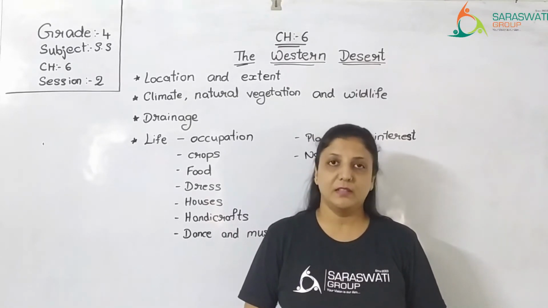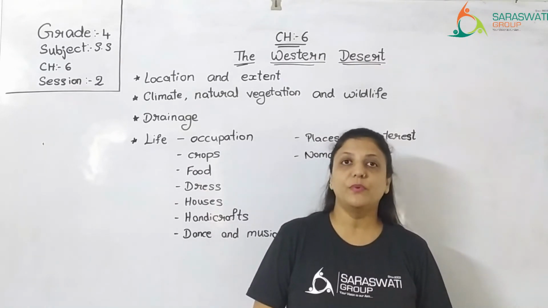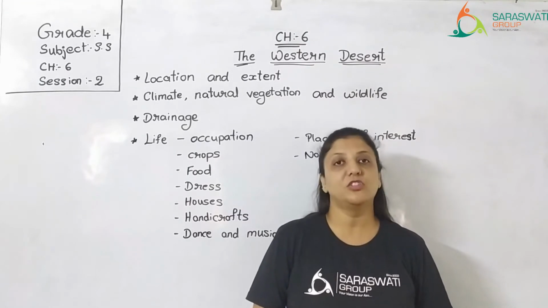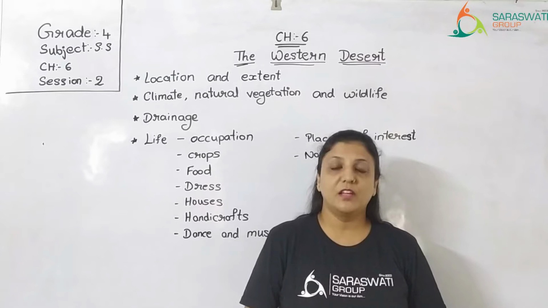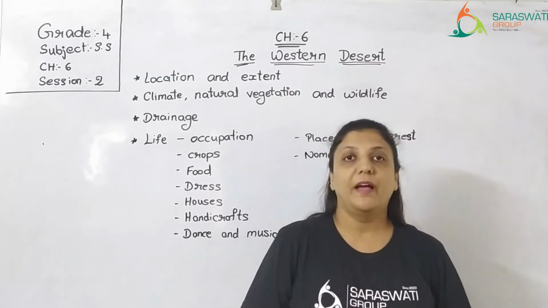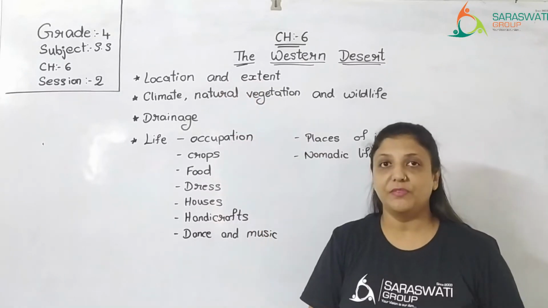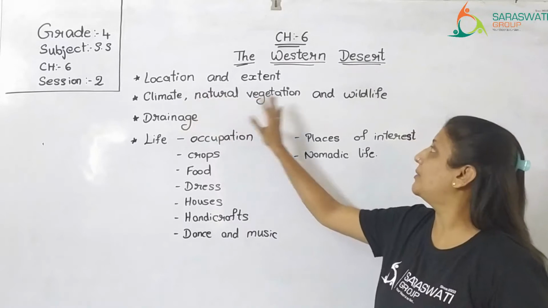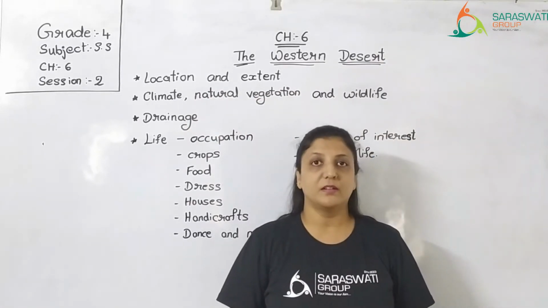Today I am conducting this session for grade 4, subject SS. We are dealing with chapter number 6, the Western Deserts, and this is my session number 2 for this chapter. So kids, in my first session, I explained to you the location and the extent of the Western Desert, climate, natural vegetation and wildlife found in the Western Desert.